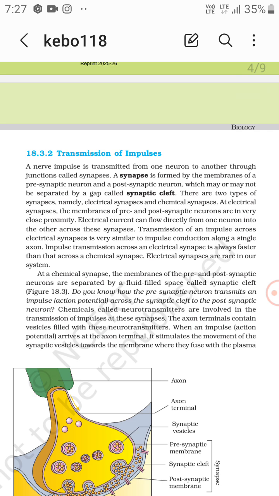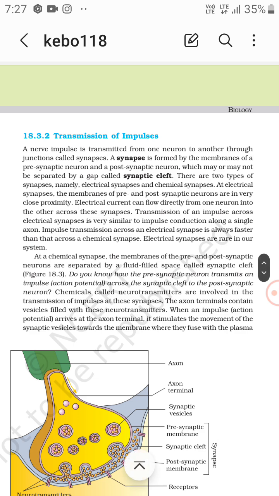At electrical synapses, the membranes of pre and postsynaptic neurons are in very close proximity. The electrical current can flow directly from one neuron into the other across the synapses. Transmission of an impulse across an electrical synapse is very similar to impulse conduction along a single axon. It is faster than that of a chemical synapse, because there is no synaptic gap. Electrical synapses are very rare in our system.